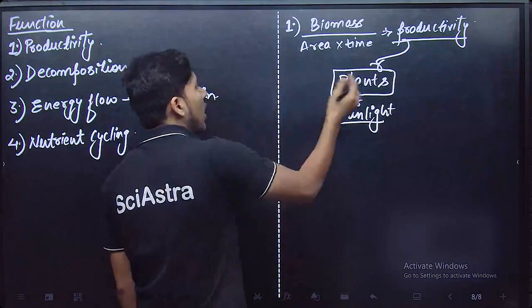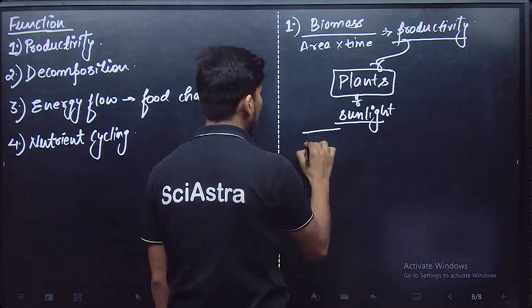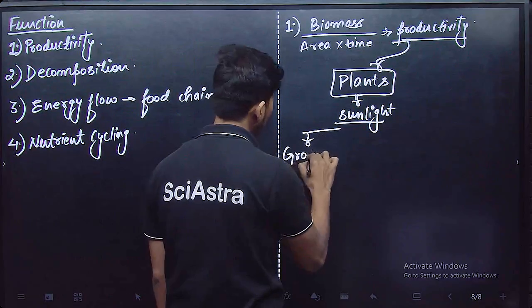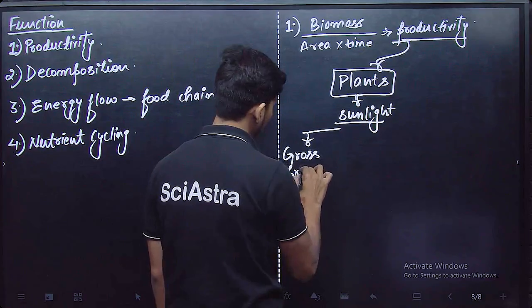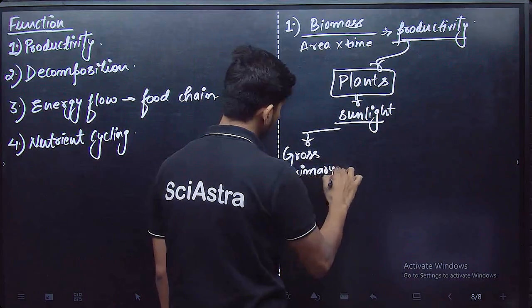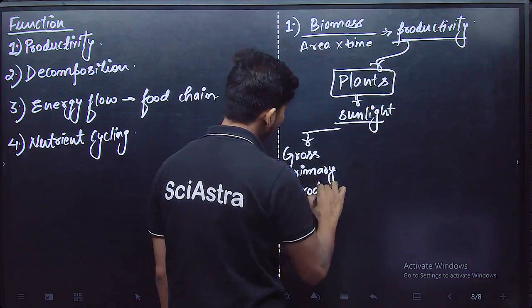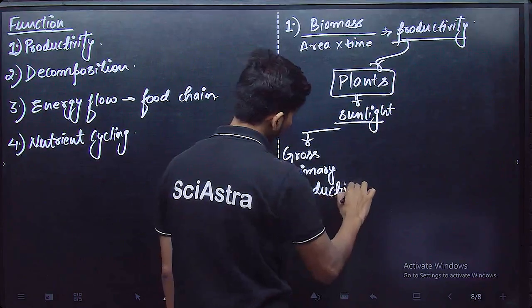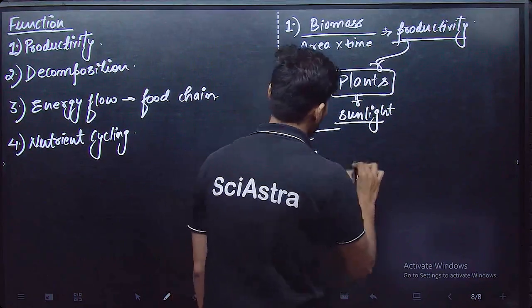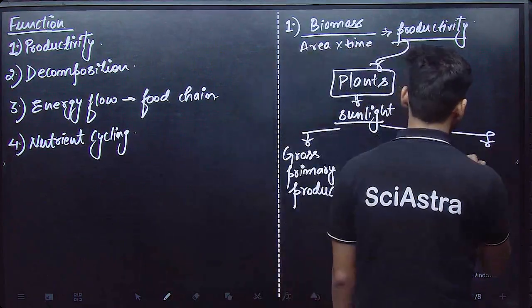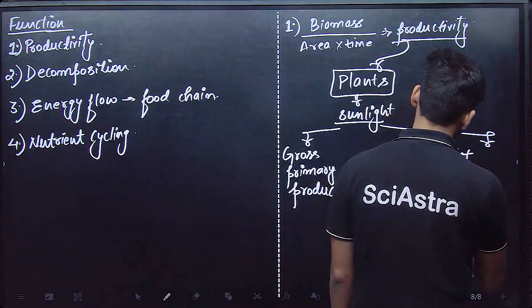Now productivity is divided into 2 parts: gross primary productivity and net primary productivity.